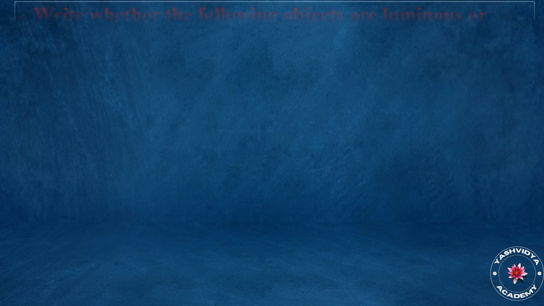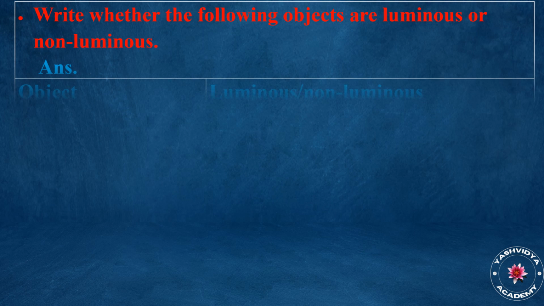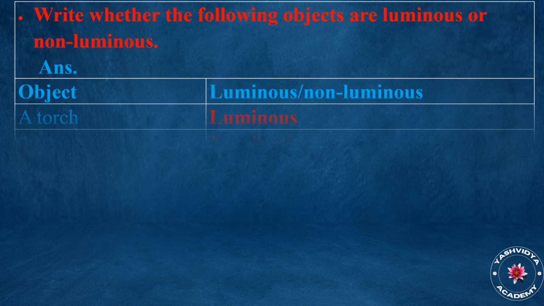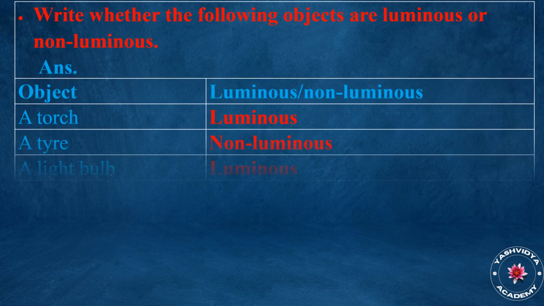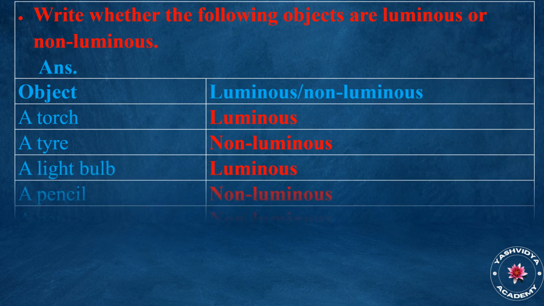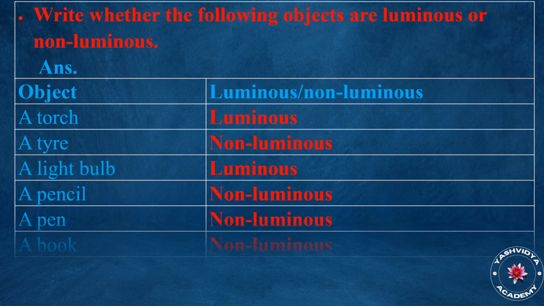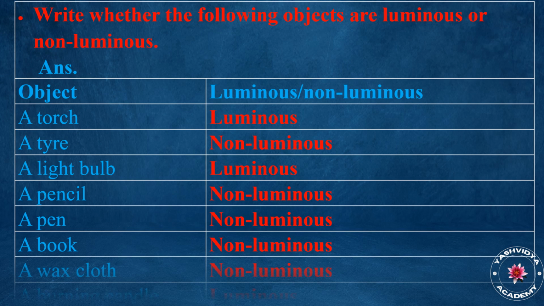Write whether the following objects are luminous or non-luminous. Answer. Object: luminous, non-luminous. A torch: luminous. A tire: non-luminous.